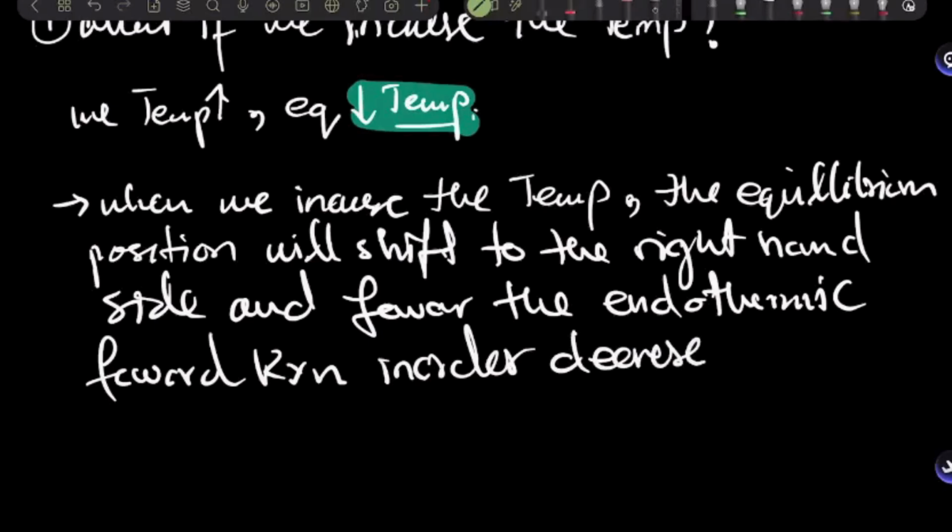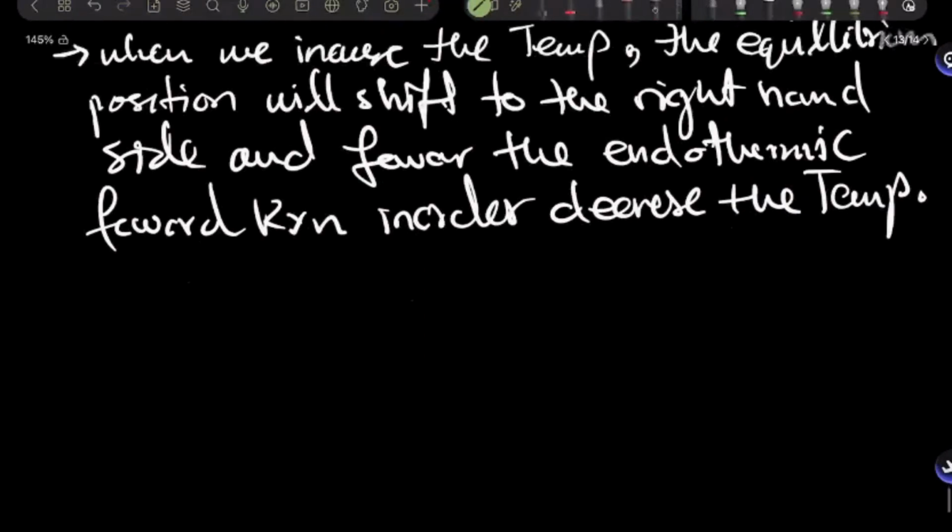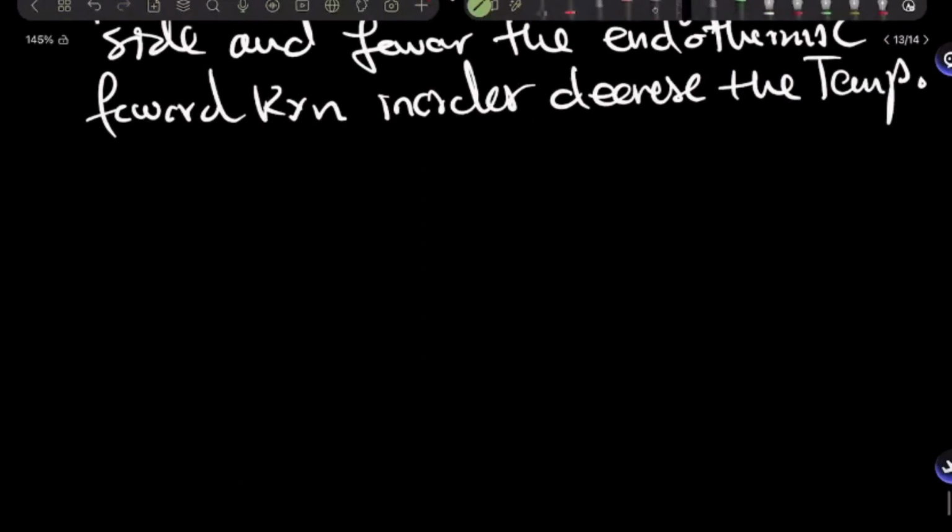Decrease the temperature. All right. So it's that easy if you're able to write these things, do the working for temperature. Are we clear?